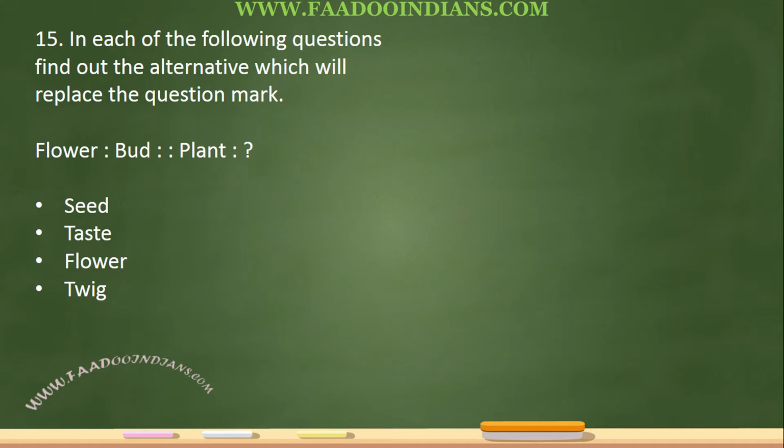Flower is to bud, plant is to what? Well, bud is the product of a flower. A plant produces seed. The first develops from the second, therefore seed is the answer.